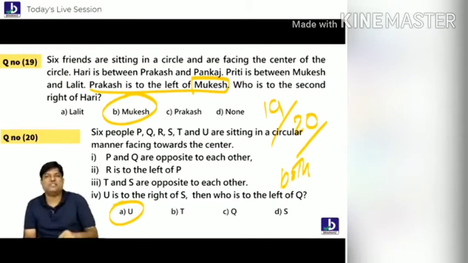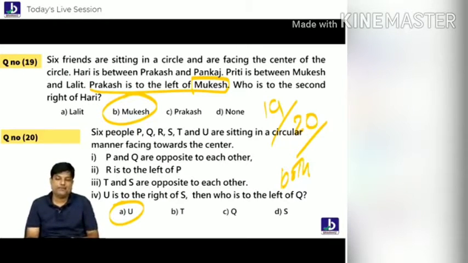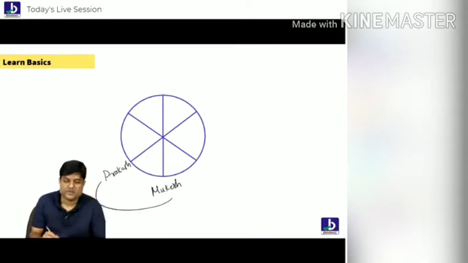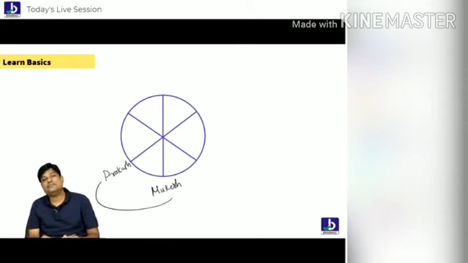Keep Mukesh first. Think like this. You put Mukesh first. Now you tell me, where is Prakash? Left. Left means clockwise. Okay, till here everybody, no doubt in this thing. That's good. Some people might have made a mistake here only.